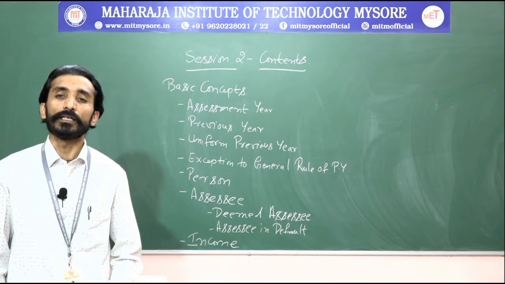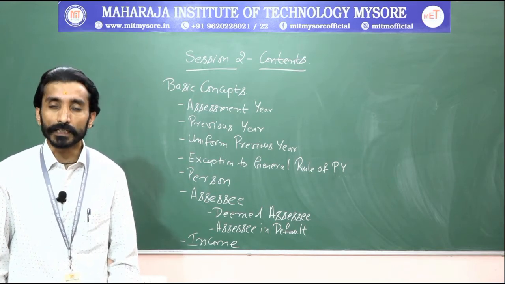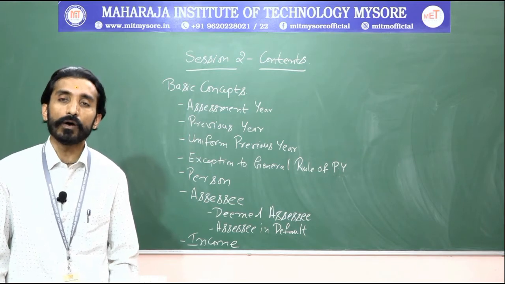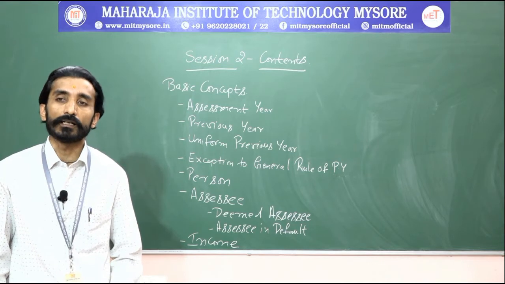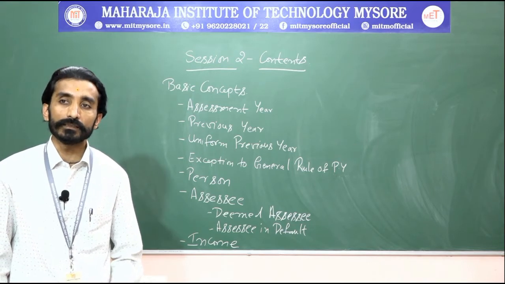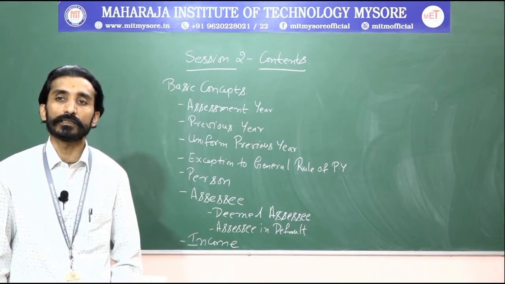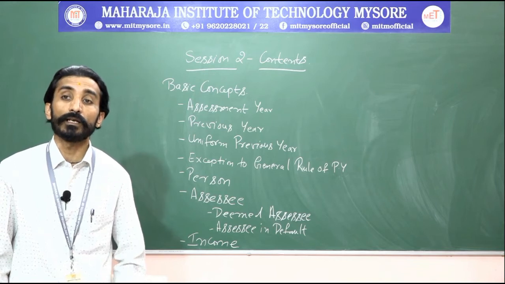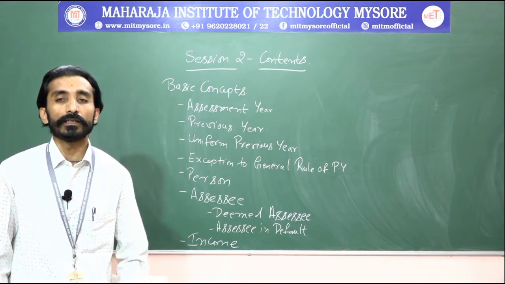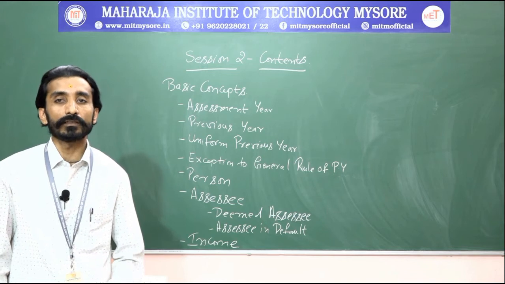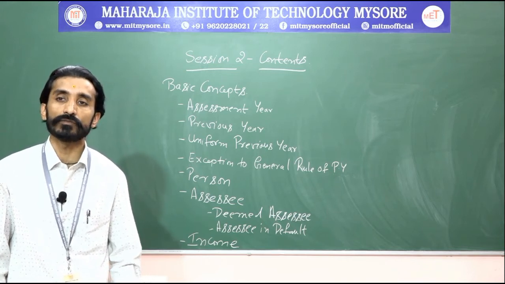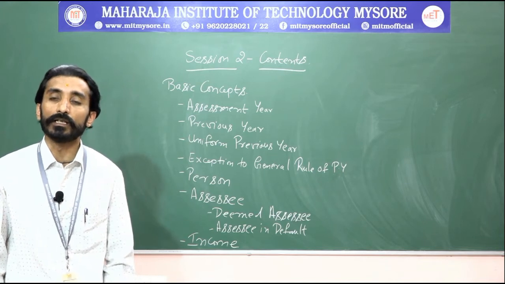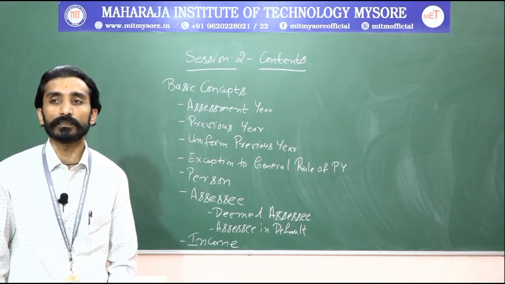Next one is income of a person leaving India either permanently or for a longer duration of period. If he is leaving India, at that particular time also this general rule of previous year will not be applicable, where the exception will be applicable. Next is income of a body formed for a shorter duration; any such bodies will also be an exception to the general rule.